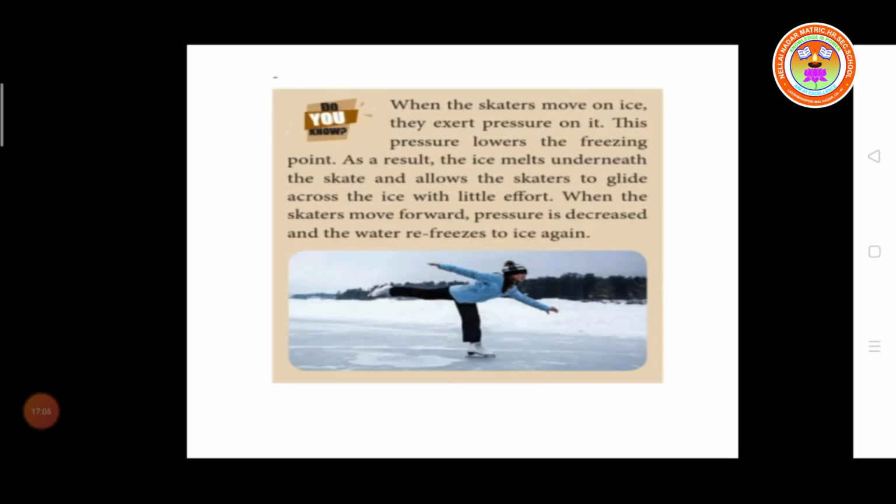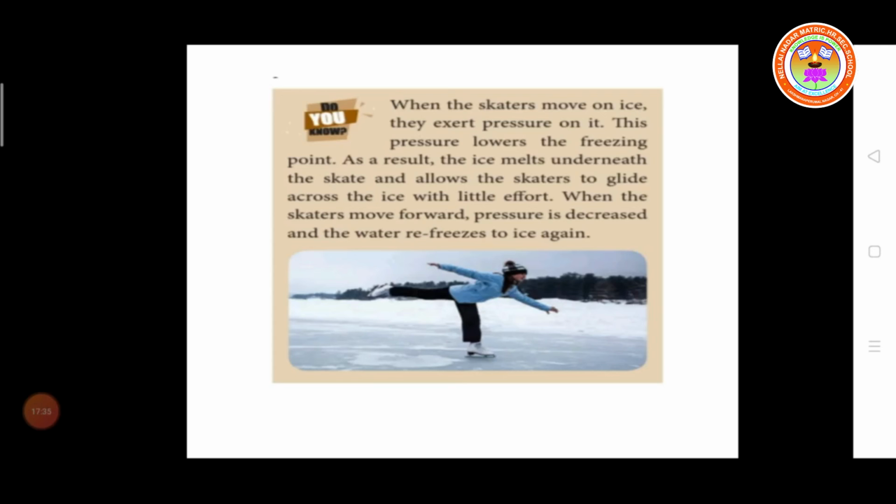So when the skaters move on ice, they exert pressure on it. This pressure lowers the freezing point. As a result, the ice melts underneath the skaters and allows the skaters to glide across the ice with little effort. So when the skaters move forward, the pressure decreases and the water refreezes to ice again.